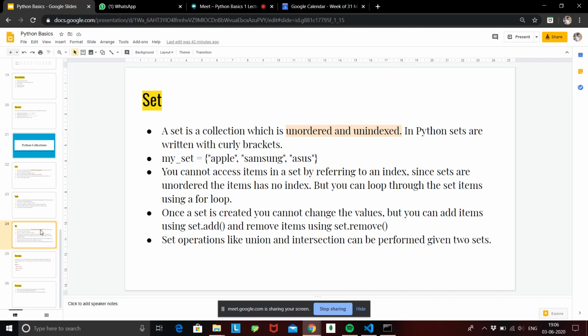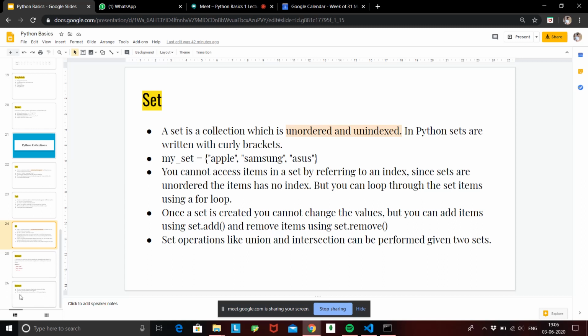In Python, a set is written using curly braces. You might see that every data structure has its own form of representation. A list is represented using square brackets, a tuple using round brackets, and now sets are represented using curly braces.